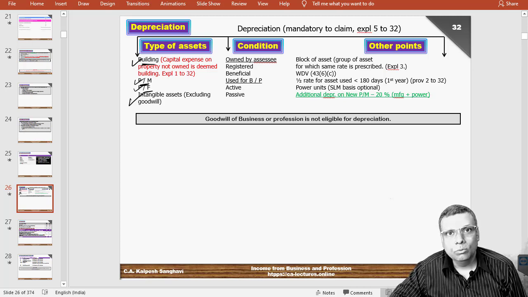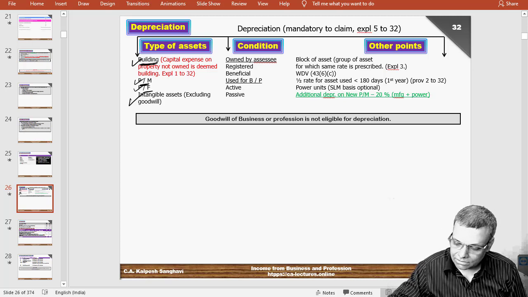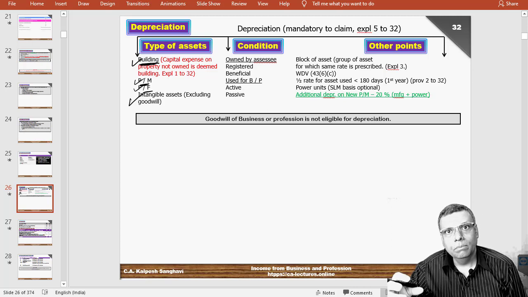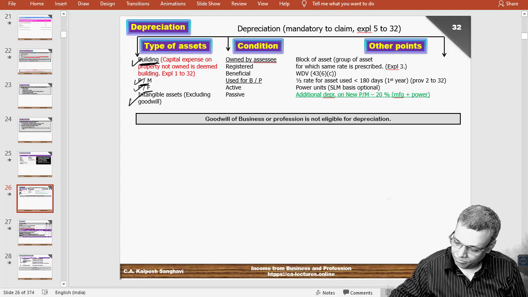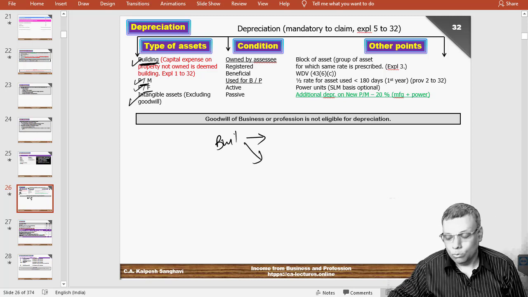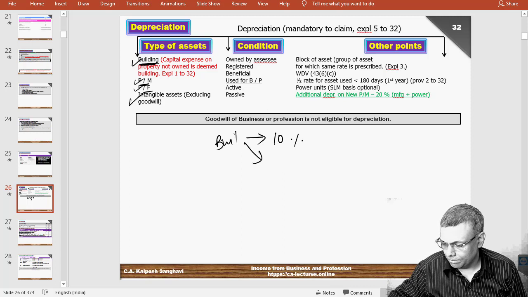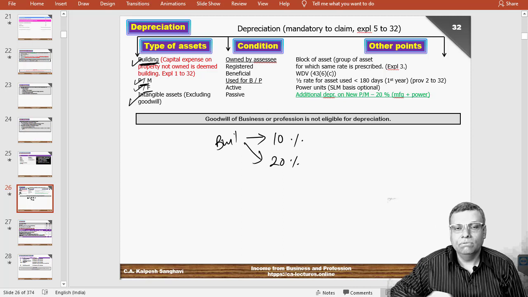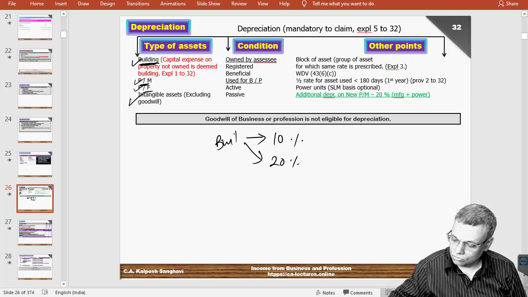That means you have to group the assets, and the grouping will be done with respect to the class of assets. Supposing building, so the building will be a separate group, plant and machinery will be a separate group, and like that. And supposing in the building there are two types of buildings. Supposing one is eligible for 10% depreciation, another is eligible for 20% depreciation. So this will be your one block, and this will be your another block.